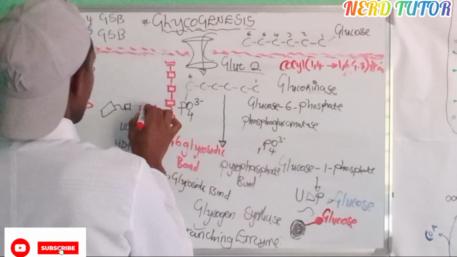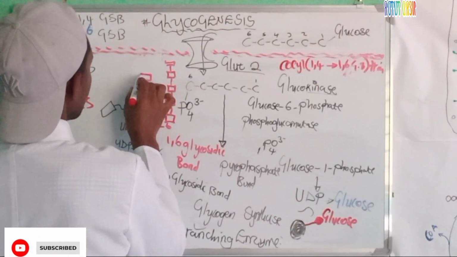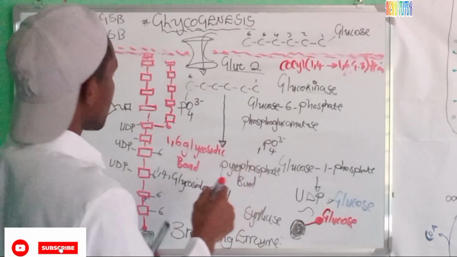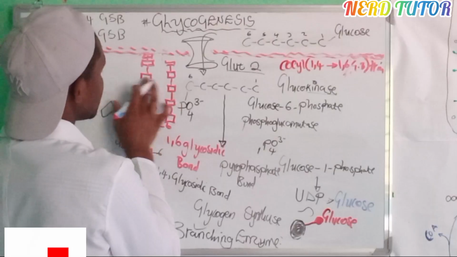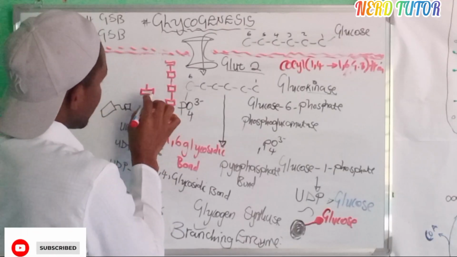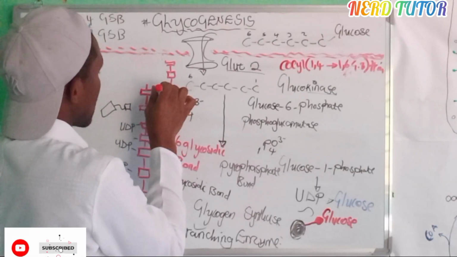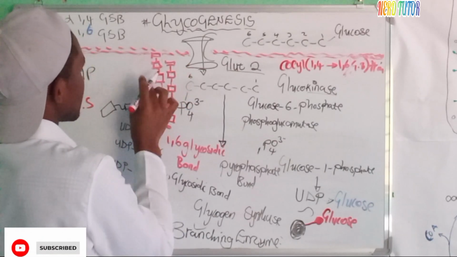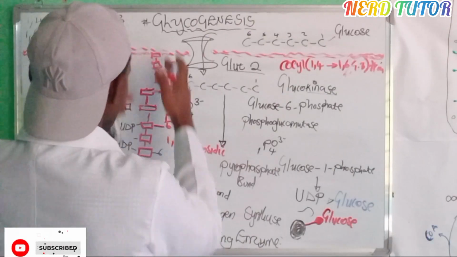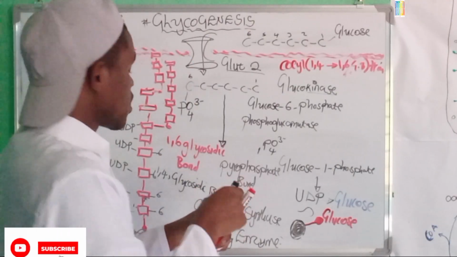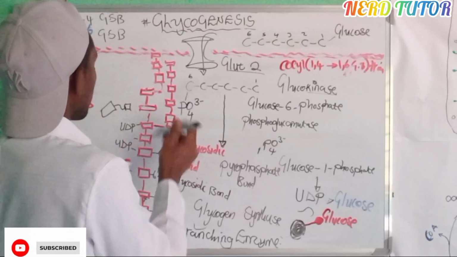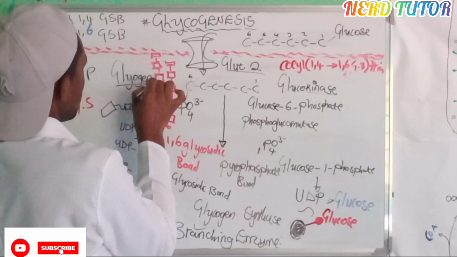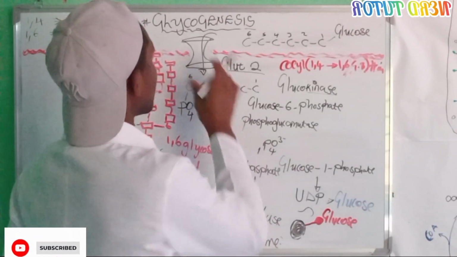So this enzyme will now come and put more of the glucose molecules having UDP, because the glycogen synthase has seen that there is more space there. Again, the branching enzyme will come and splice it off and put it there. If there's maybe a carbon 6 there, it will continue like that. The process continues just like this until we store glycogen. So this thing that we have made, we call it glycogen. So this is the whole process of glycogenesis.